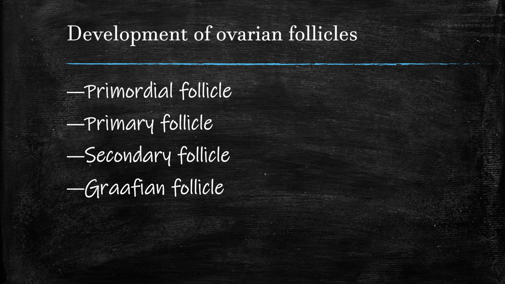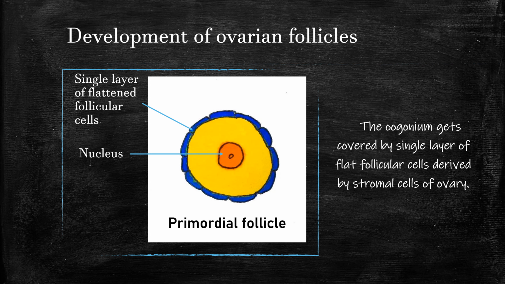Now, since oogenesis and development of ovarian follicles go hand in hand, I have included the topic in the same video. The various stages of development include primordial follicle, primary follicle, secondary follicle, and Graafian follicle. Do you remember the steps of oogenesis? The primordial follicle consists of oogonium surrounded by a single layer of flattened follicular cells. These follicular cells are derived from the cells of ovarian cortex.